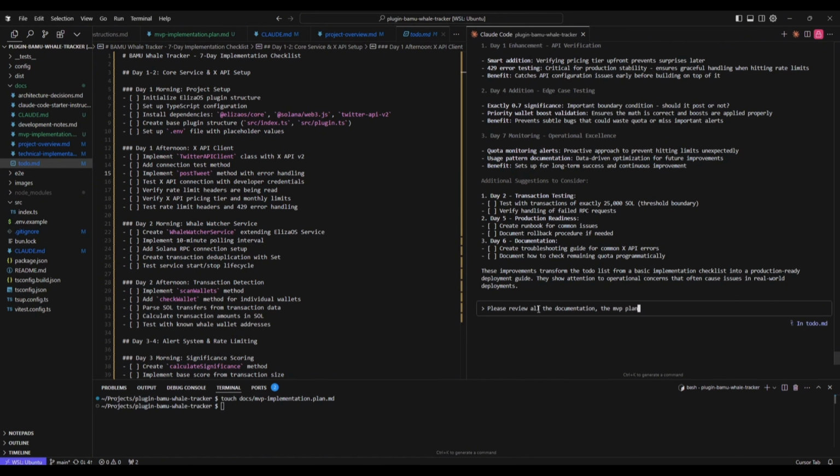So again, I've just said here, please review all the documentation, the MVP plan and the to-do list once again, and let me know if you would suggest any other changes or possible improvements. Don't implement anything yet, just give me your thoughts. So this should act like Claude essentially and just review everything and come back with an answer of what it recommends.